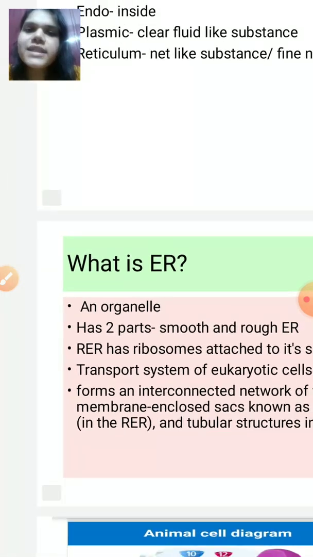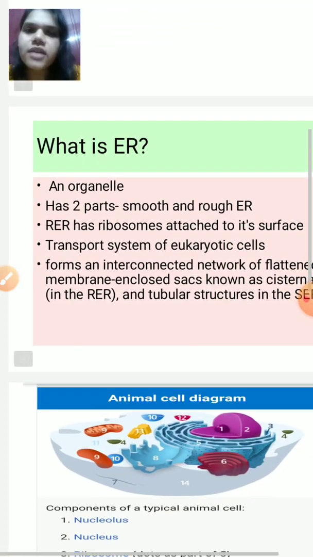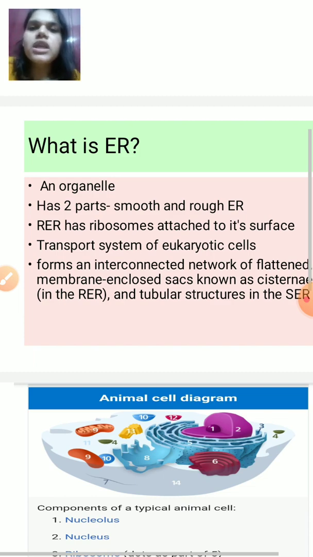Next, what is endoplasmic reticulum? ER is its short form. So ER, or endoplasmic reticulum, is an organelle present inside the cells. It is present specifically in eukaryotic cells only, and it has two parts. First is smooth and second one is rough. The only difference between these two is that in rough endoplasmic reticulum, ribosomes are attached to the surface of the membrane of the endoplasmic reticulum. And obviously ribosomes help in protein synthesis.